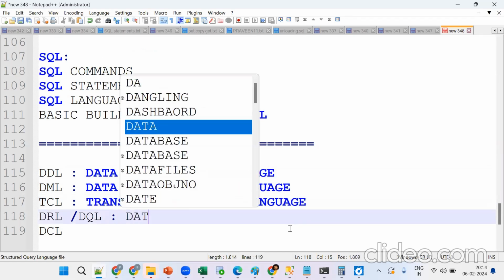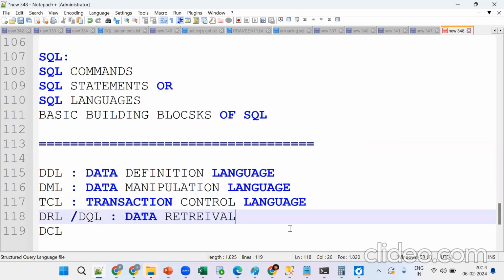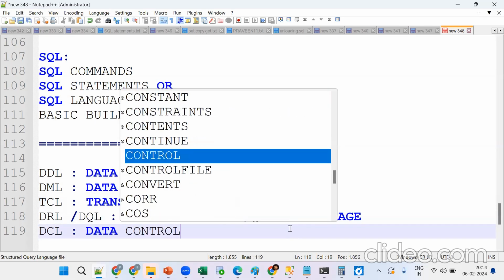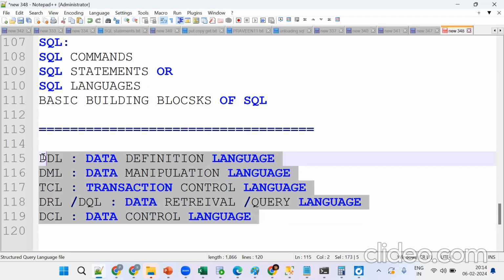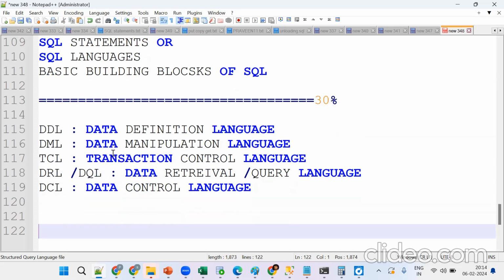What is DCL? Data control language. So data definition, manipulation, transaction control, data retrieval or query, and data control language. These are the basic building blocks of SQL. One more time, these are very, very important. If you know this, we can say 30% of SQL will be completed. Now we'll go step by step and close all the topics.